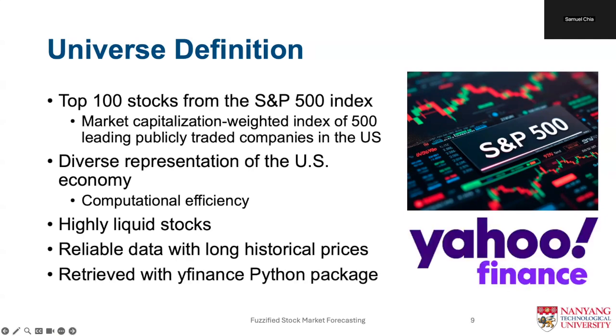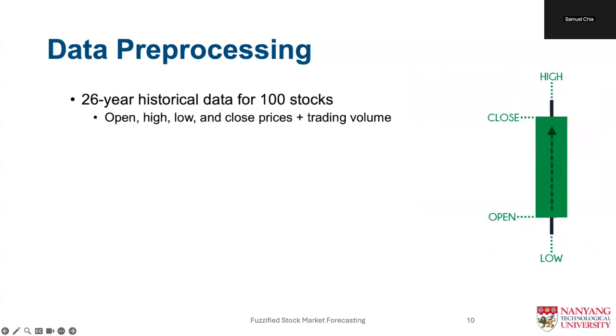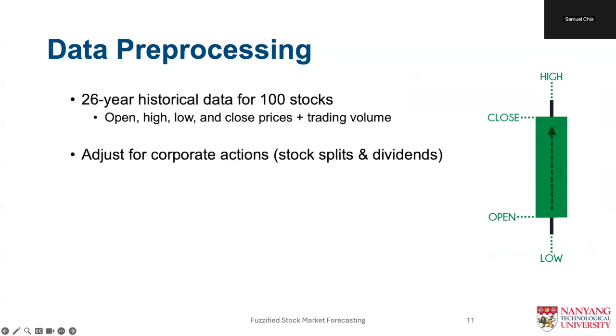We utilize the yfinance Python package to retrieve the data from Yahoo Finance, which is a free and reliable source for financial data. Our analysis covers a comprehensive 26-year period, starting from January 1st, 1998 and ending on January 1st, 2024. For each day and each stock, we retrieve the open, high, low, and close prices, plus the trading volume. It is crucial that we adjust our price data for corporate actions, such as stock splits and dividends, and this adjustment ensures that our return calculations are accurate and reflective of true investor returns.